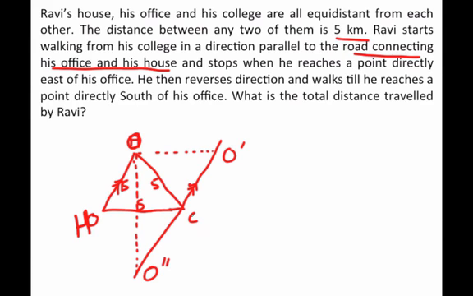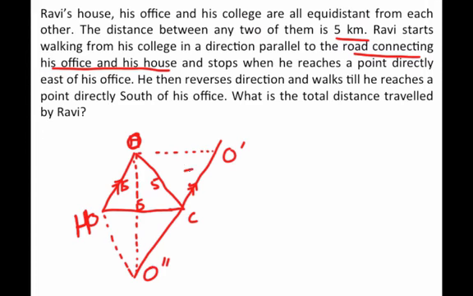So what is the total distance that he has walked? Well, not very difficult to find out. Since this is an equilateral triangle, O dash C will also be another equilateral triangle. And if you had joined H, O double dash and C, that will also be another equilateral triangle.